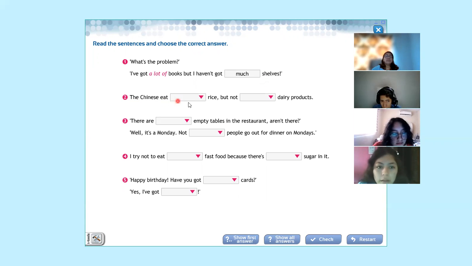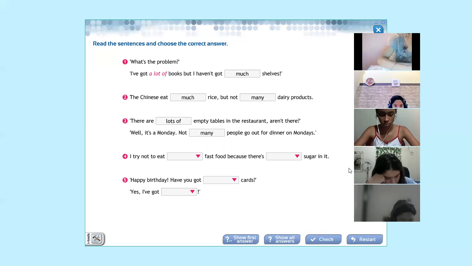Number 2. The Chinese eat much rice, but not many dairy products. Okay, number 3. There are lots of empty tables in this restaurant, aren't there? Well, it's Monday. Not many people go out for dinner on Mondays. Okay, now we continue with the next one, please. Gianfranco, continue with number 4.